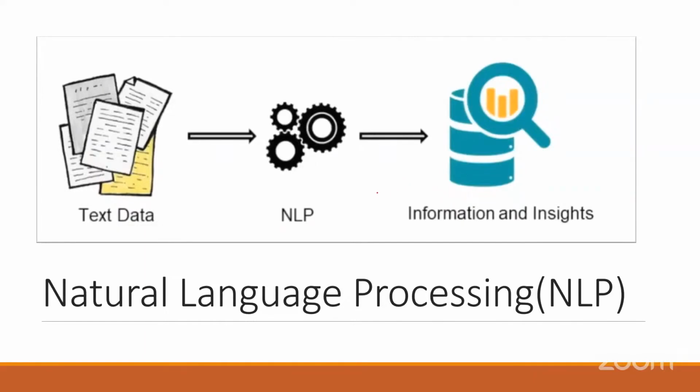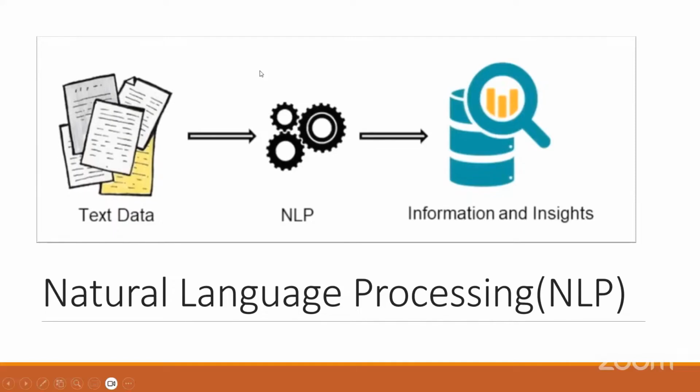So NLP is a mediator, a middleman, which gathers the text data. It could be in any form, any text form, Word document, PDF, anything. It processes it using different NLP techniques or libraries, and it gives you a summarized output and insights. That is the meaning of natural language processing. If someone asks you what is natural language processing, this is how you need to explain it to everyone. Is it clear, guys?